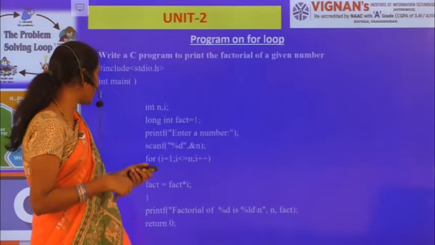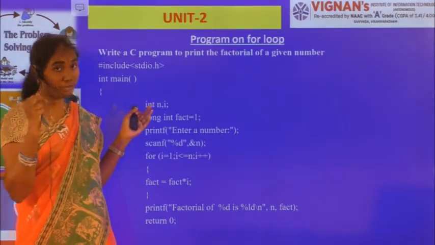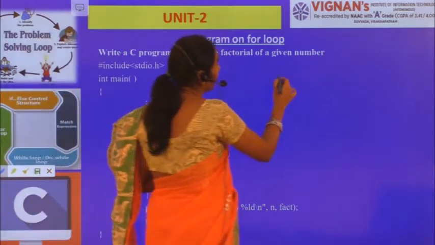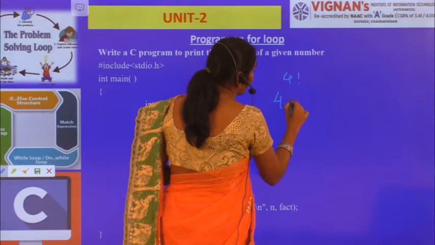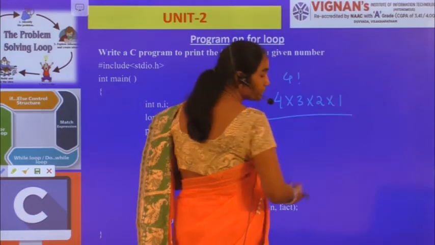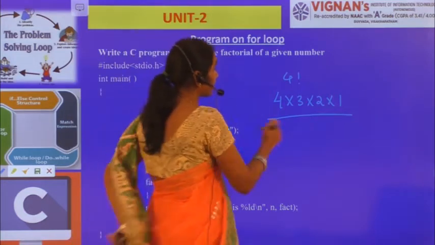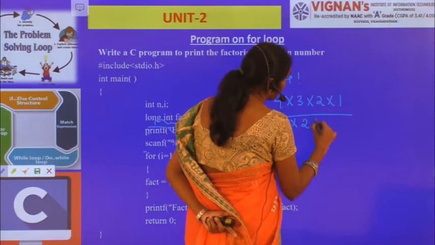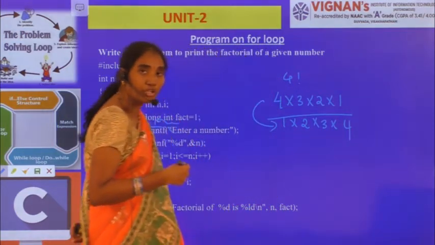And this is a program on for loop. Here I am writing the program for factorial of a given number. What is meant by factorial? For example, 4 factorial can be found by means of 4 into 3 into 2 into 1, right? I am going to showcase it in the reverse direction. This is also 1 into 2 into 3 into 4, right? So this is equivalent to 1 into 2 into 3 into 4.